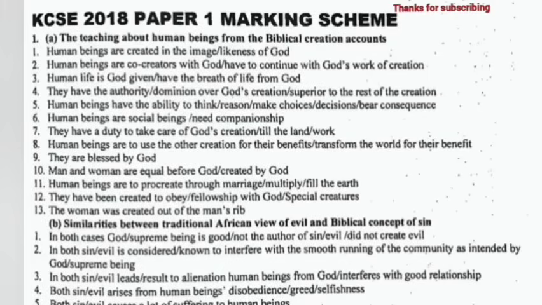Human beings are to procreate through marriage. They have been created to fellowship with God. The woman was created out of the man's rib.